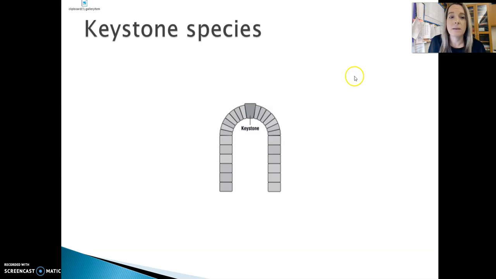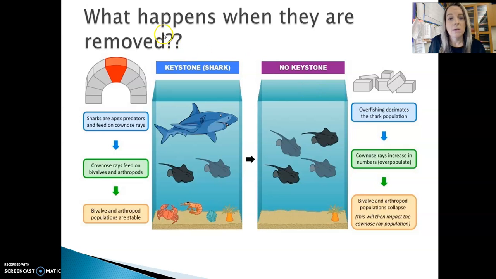Now, the other flip side of this is going to be keystone species. Keystone species are critical, just like the keystone is critical in an archway. The keystone species is critical in its food web, food chain. So what happens when keystone species are removed? Everything falls apart. So a shark is a keystone species.